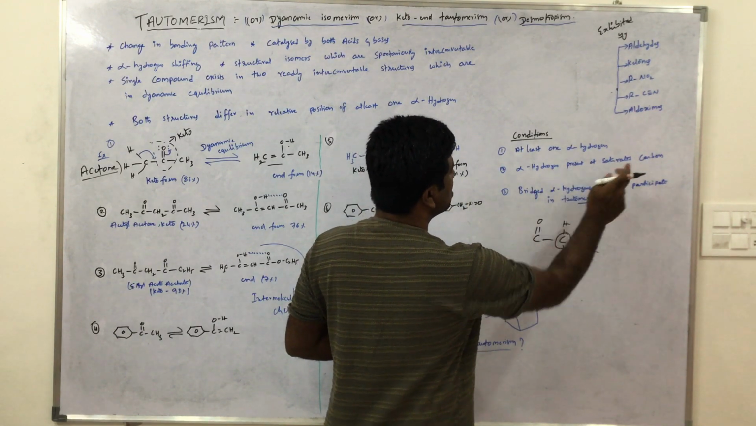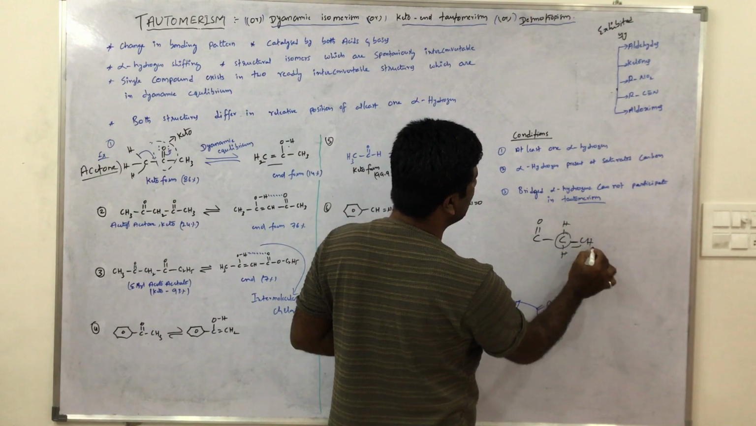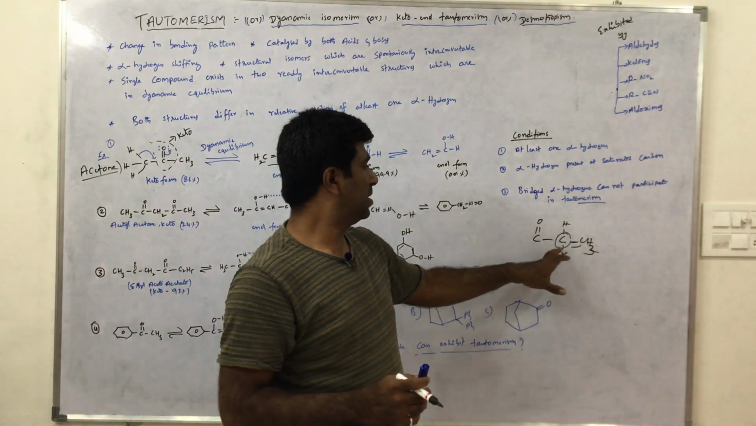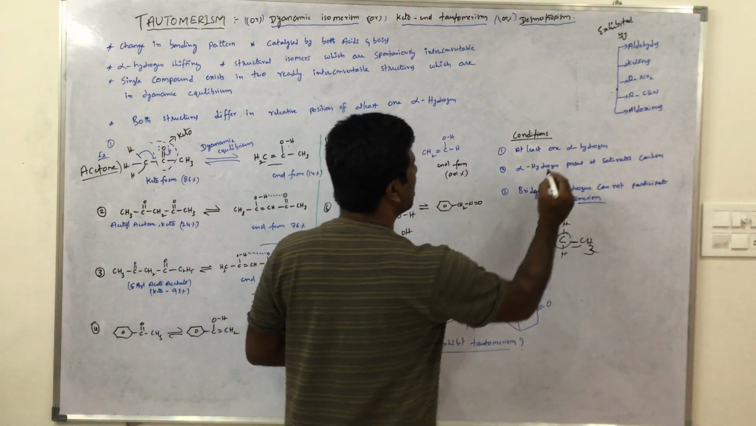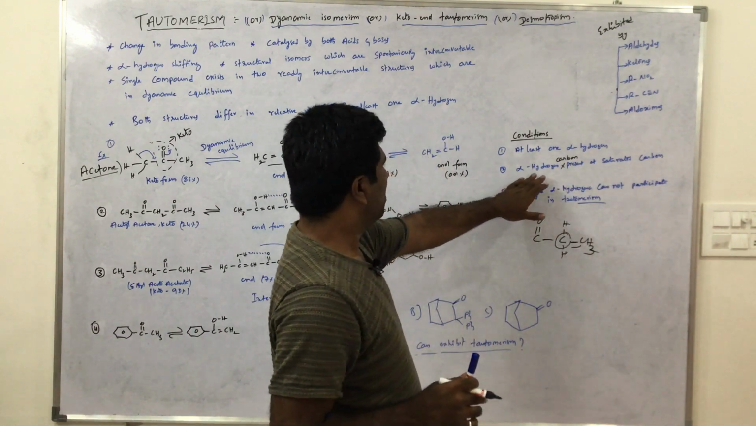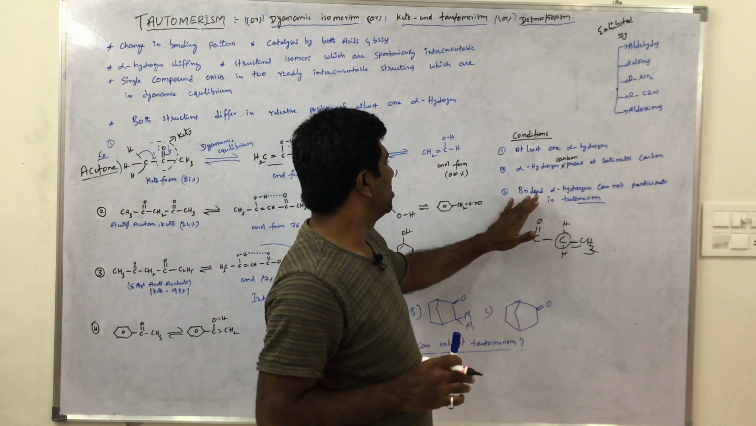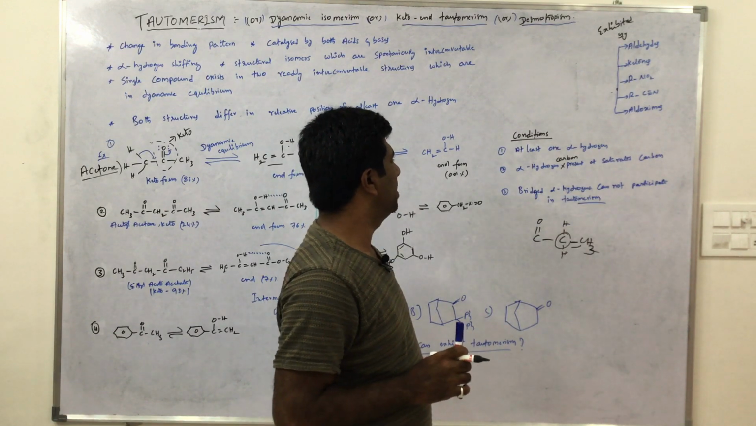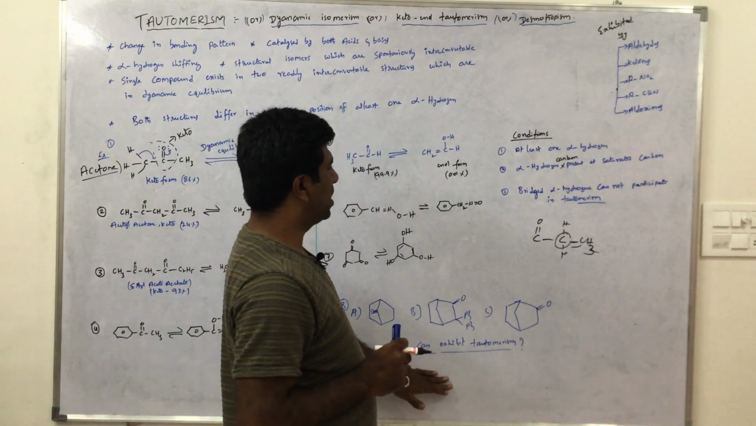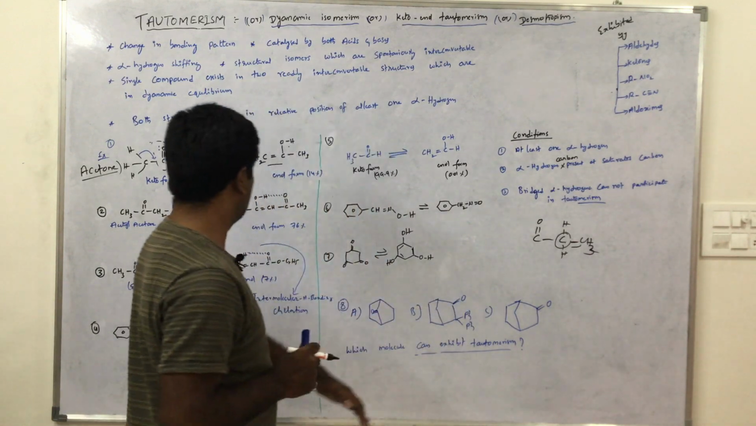Alpha hydrogen must be present at a saturated carbon. If the compound has a single bond, CH3, this can participate in tautomerism. Why? Because this carbon is connected with the alpha hydrogen carbon. An alpha hydrogen carbon present at a saturated carbon can exhibit tautomerism. The third one is that bridged alpha hydrogens cannot participate in tautomerism. One example is here. Why can't these bridged alpha hydrogens participate in tautomerism? See this example later on.